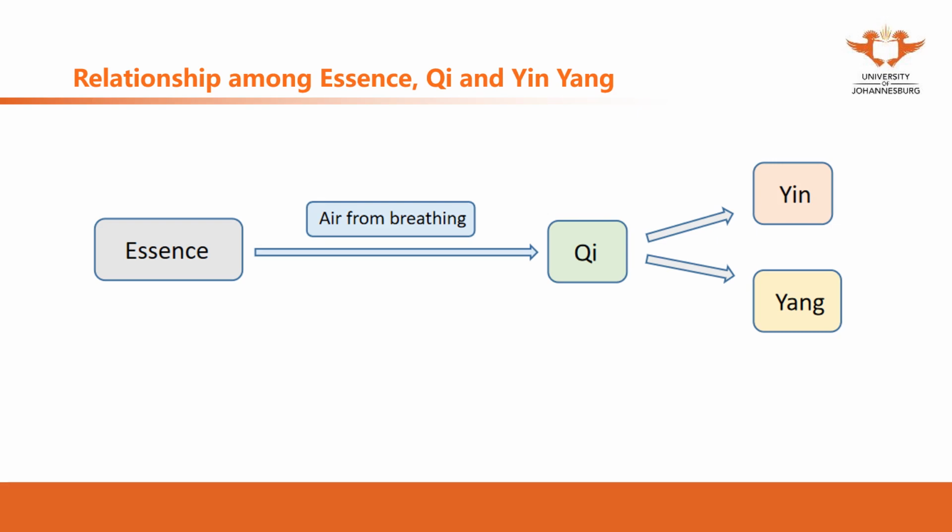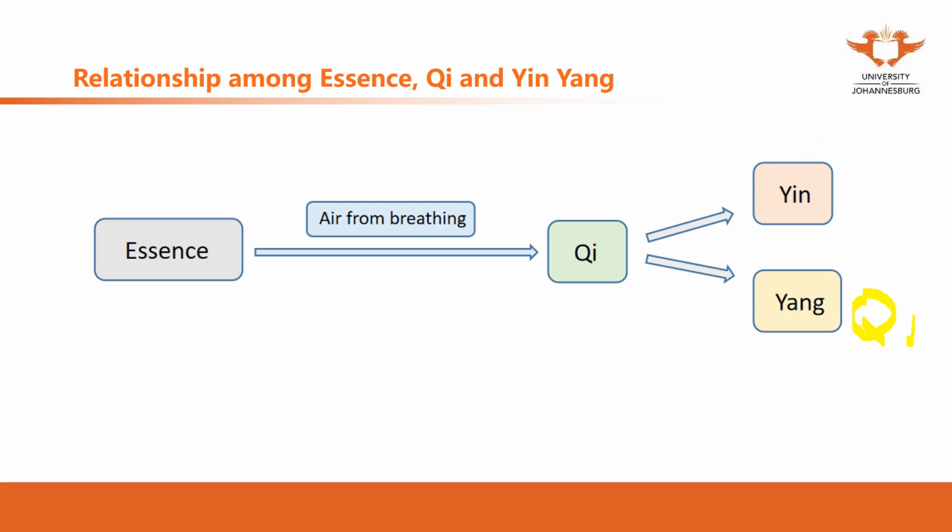And then what's the relationship among Yin and Yang, essence, and Qi? Yin and Yang, as you can see here, are actually abbreviations of Yin Qi and Yang Qi. Yin stands for Yin Qi, Yang stands for Yang Qi.